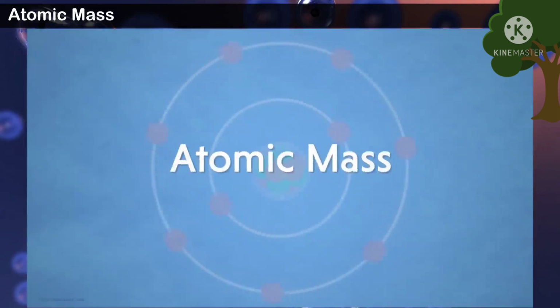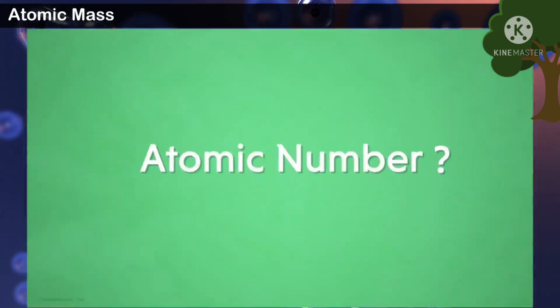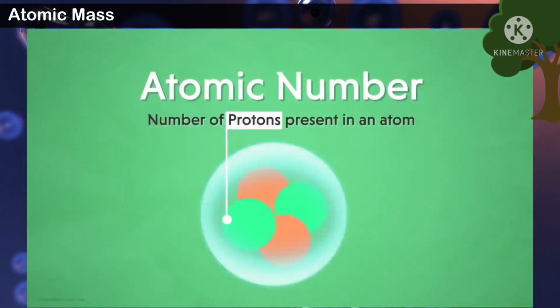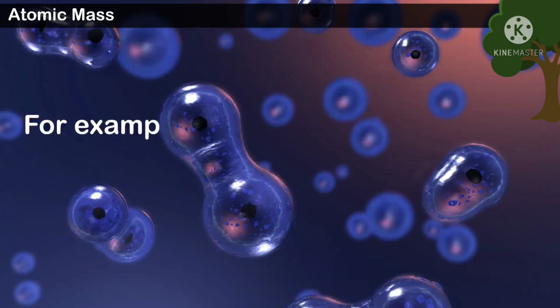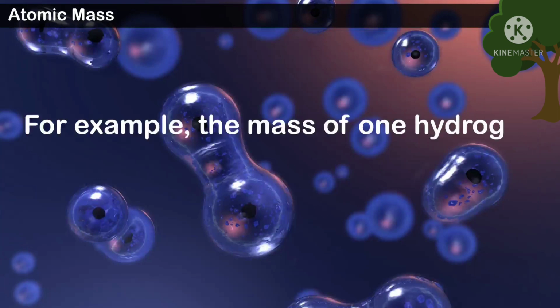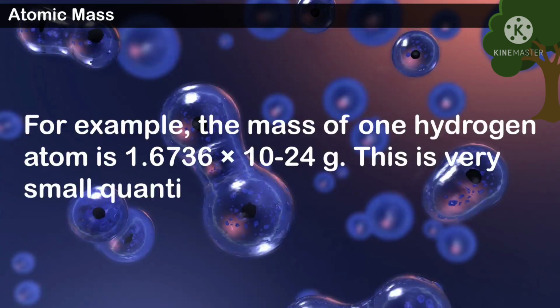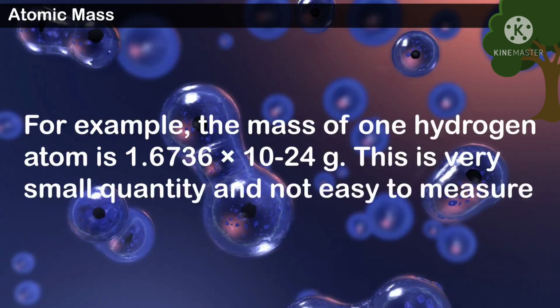Atomic mass. Every element has a characteristic atomic mass. Atomic mass is the mass of an atom. It is actually very, very small. For example, the mass of one hydrogen atom is 1.6736 into 10 raised to minus 24 grams. This is a very small quantity and not easy to measure.